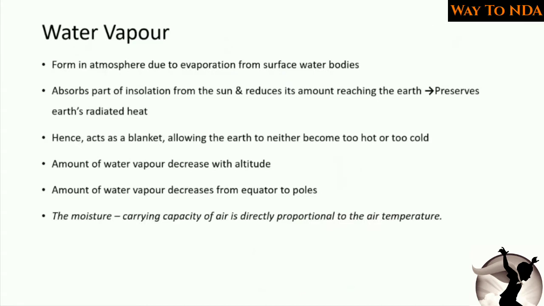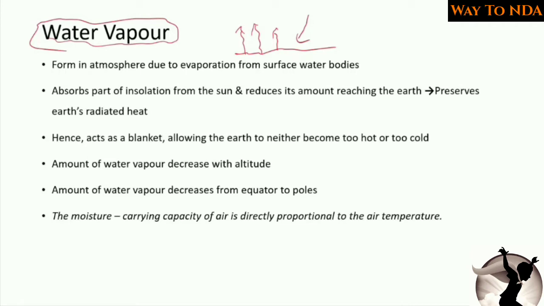Next is water vapor. Water vapor is added to the atmosphere due to evaporation. Solar radiation is coming and falling on water; we know that there are oceans, and the evaporation is taking place from the water, from the oceans, or from the lakes, whatever water bodies it is. So the evaporation is taking place, and in this way the water vapor is added to the atmosphere. Water vapor is added to the atmosphere by the process of evaporation from the surface water bodies.